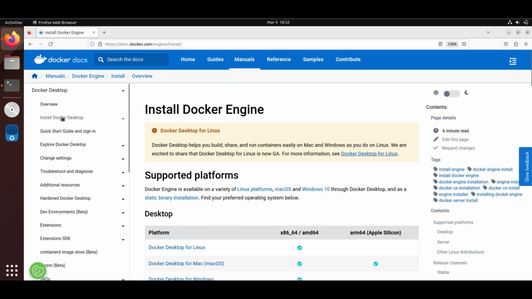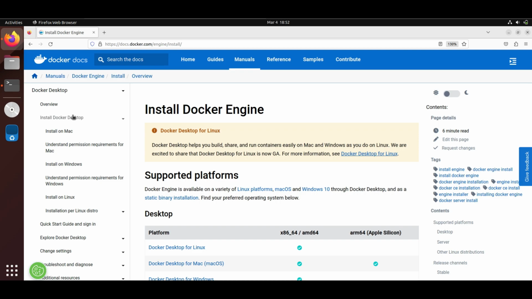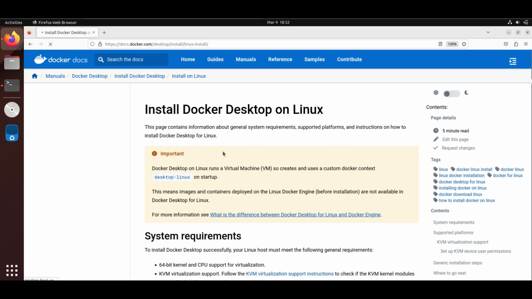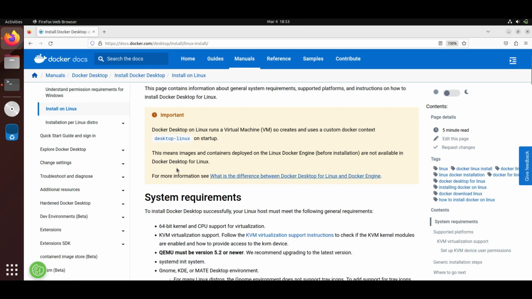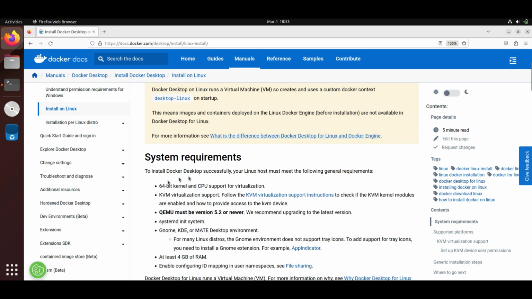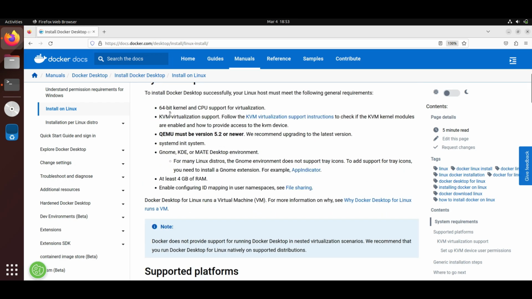So go to the install Docker Desktop, and here you will see the options according to the operating system: install Mac, Windows, and Linux. So we will go to the Linux part. So here are some requirements specified by Docker. Your system should be 64-bit kernel, and CPU supports virtualization. It also supports KVM virtualization and at least 4 GB of RAM.